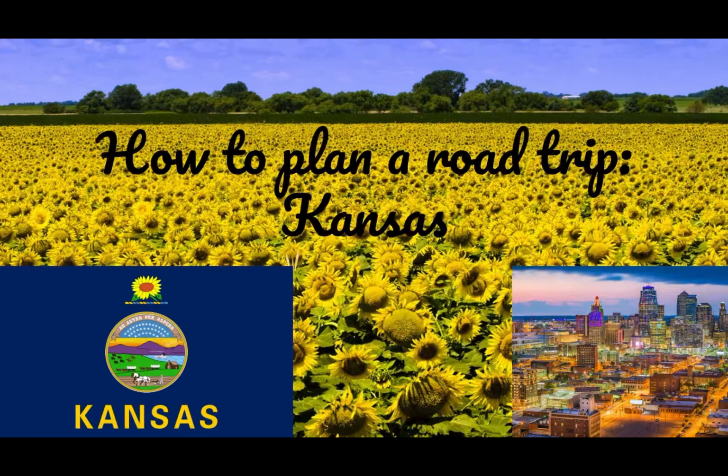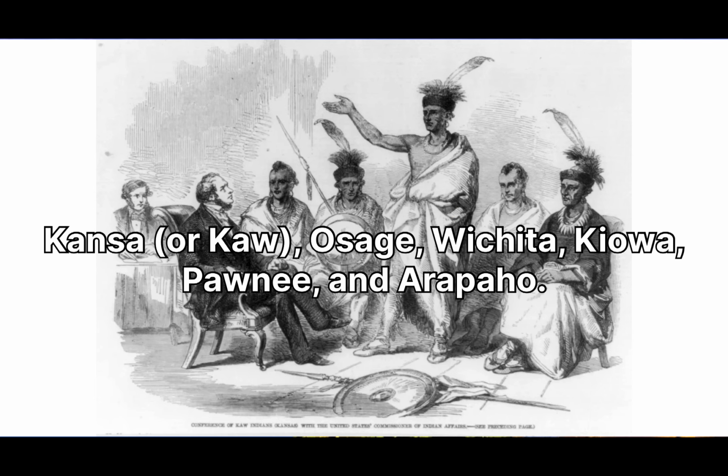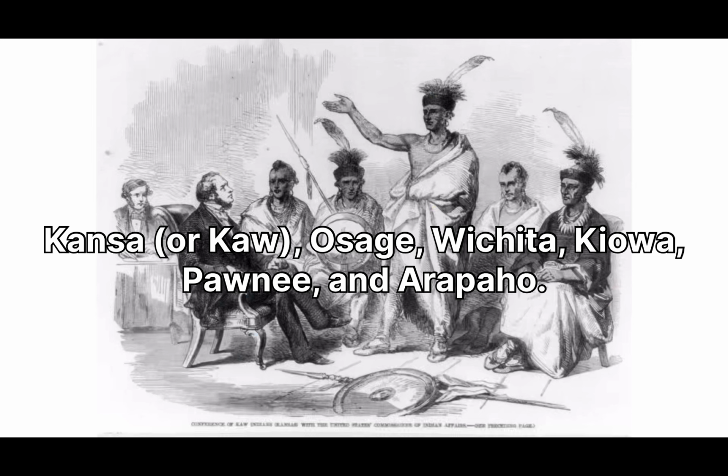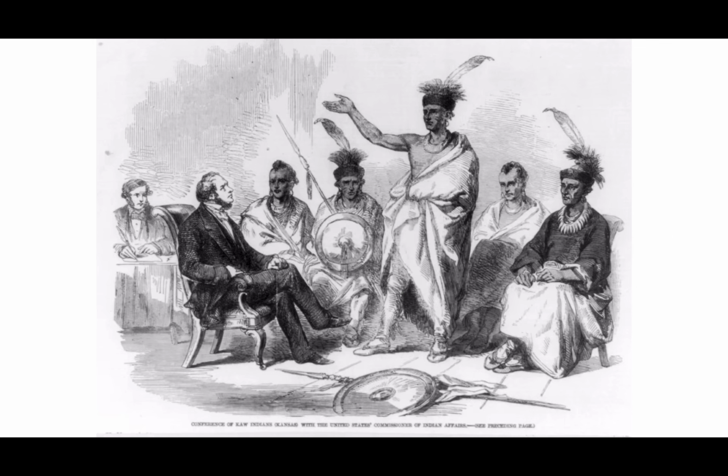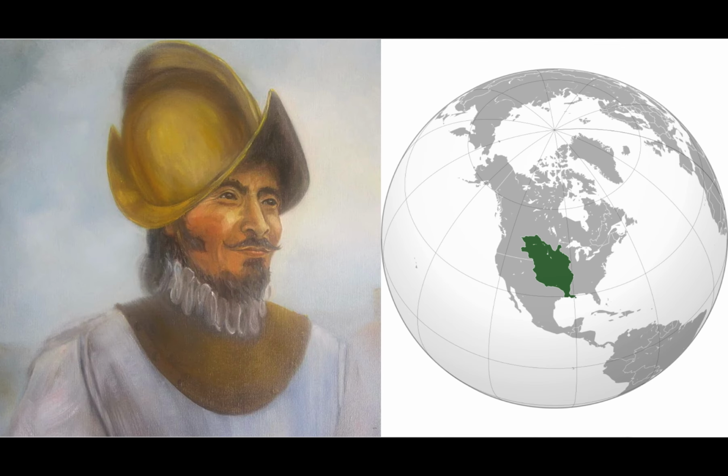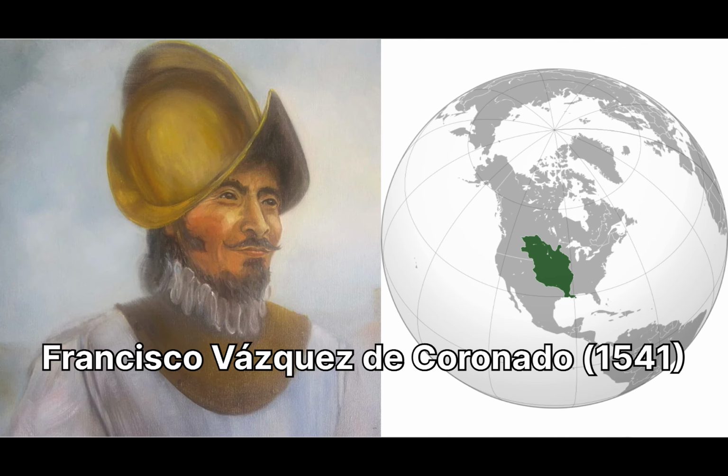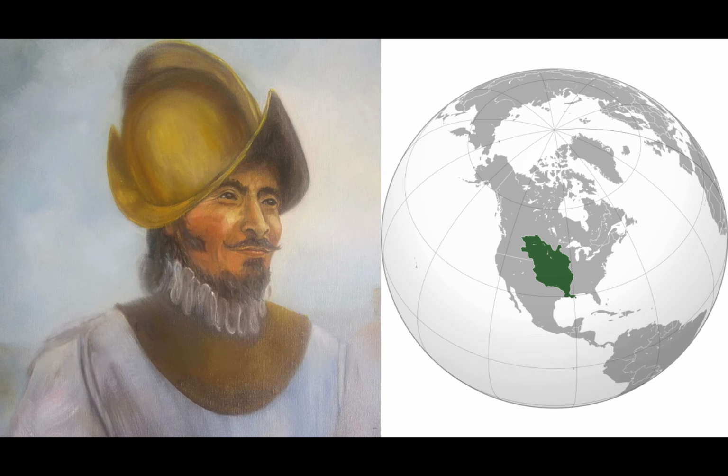Many Native American tribes had origins in Kansas, including the Kansa or Kaw, Osage, Wichita, Kiowa, Pawnee, and Arapaho. The first European explorer to reach Kansas was Francisco Vasquez de Coronado in 1541.